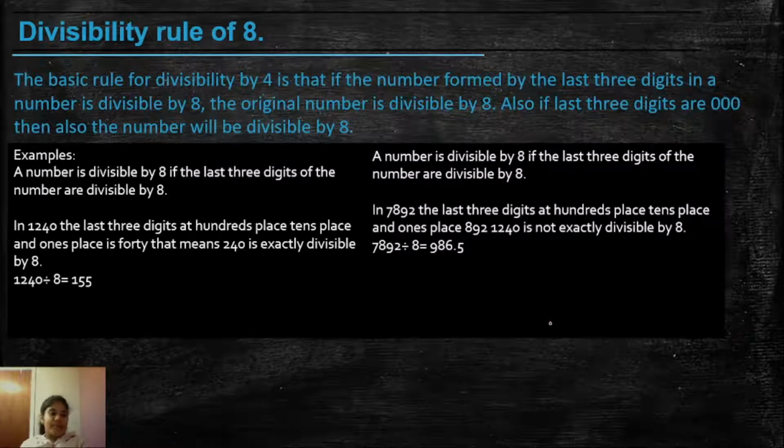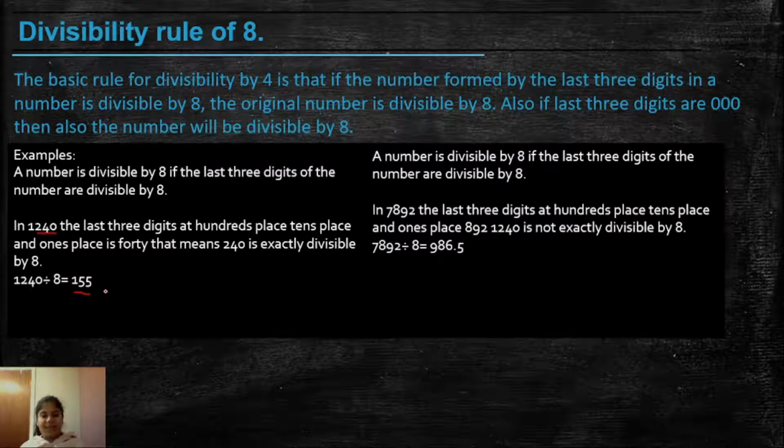So our first example is 1240. So the last three digits here are 240, and 240 is exactly divisible by 8. So when we divide this whole number 1240, we get 155 without leaving a remainder. This means that this number is divisible by 8.